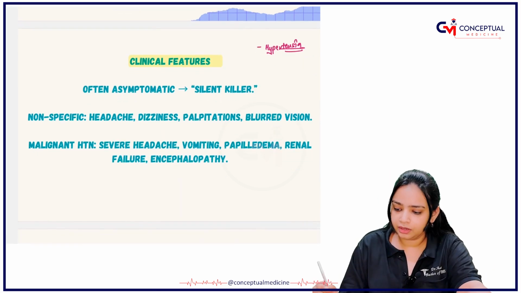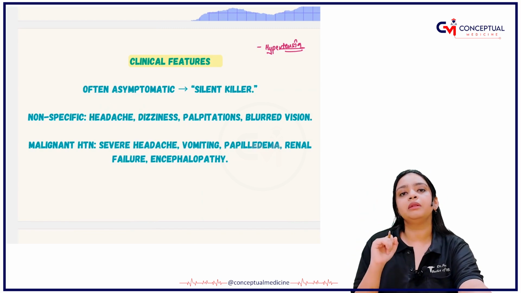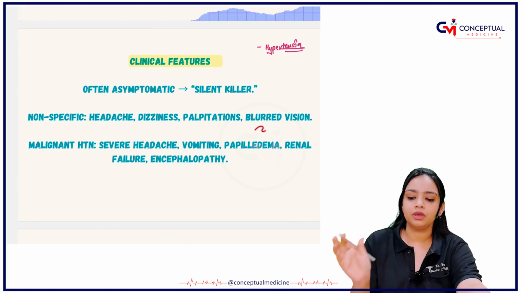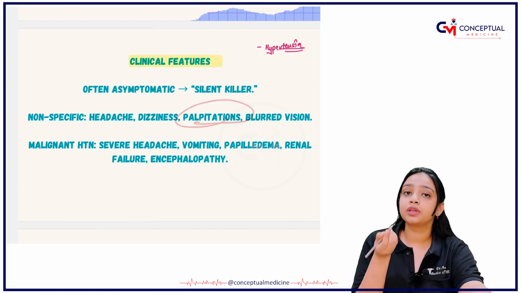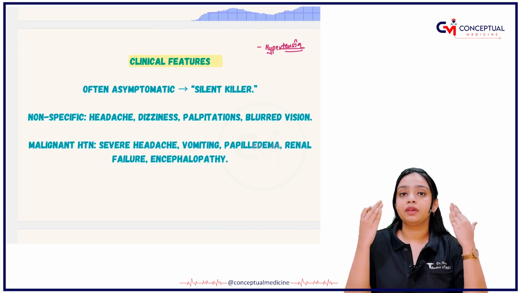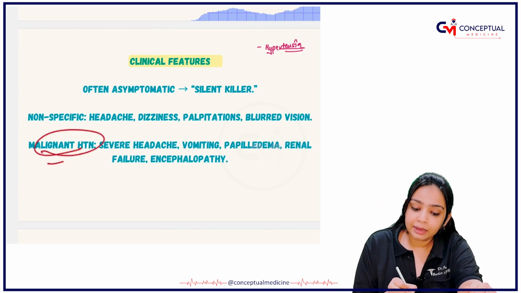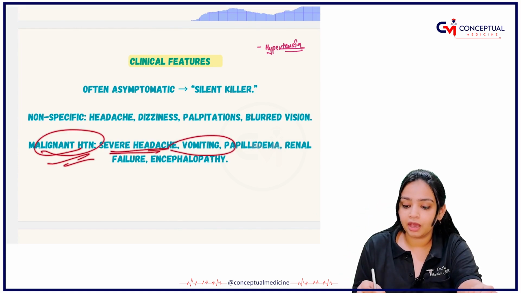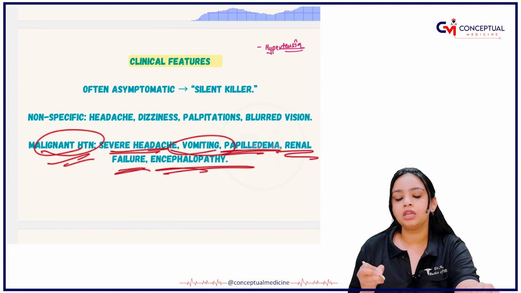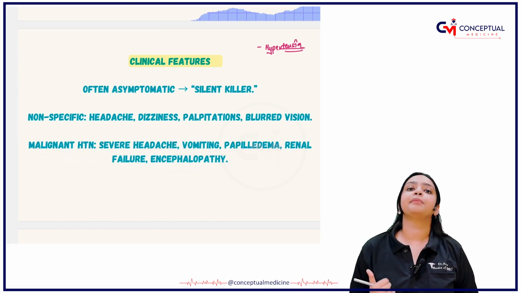Then you will be having the headache. Obviously, if there is increase in the blood pressure, what you are expecting, the person will have a severe headache. Then there will be palpitations. I have already told you what palpitations is. Blurred vision. There will be effect in your retina also. Malignant hypertension leads to severe headache, vomiting, papilledema, renal failure. All these are the disorders which are related to your hypertension, right?